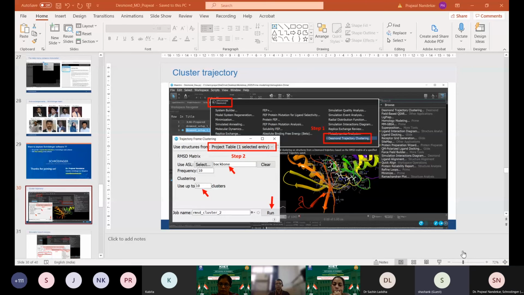Sir, I just want to ask, is Desmond freely available? Yes, answering your question, Shashank, first thing is thanks for attending that Ramaiah University workshop also. Yes, of course, Desmond is actually free software. It was developed by the DE Shaw Research Group, and it is freely available for academics.